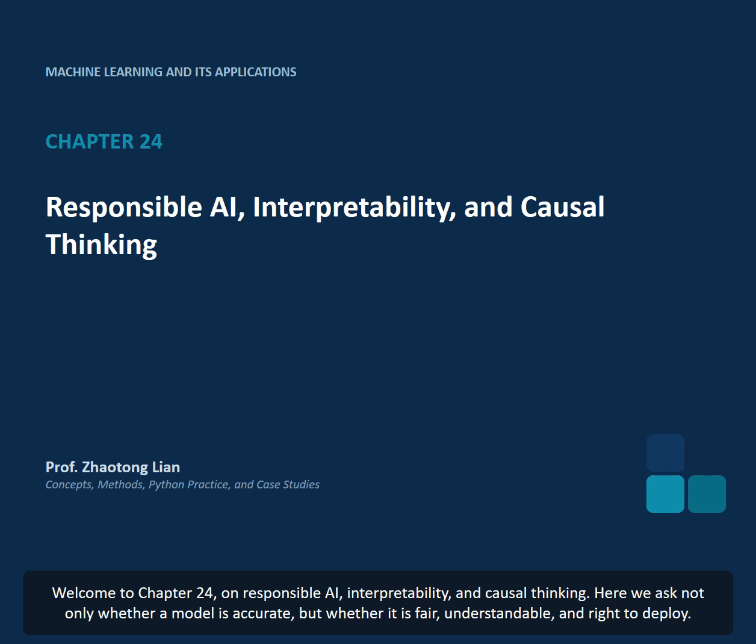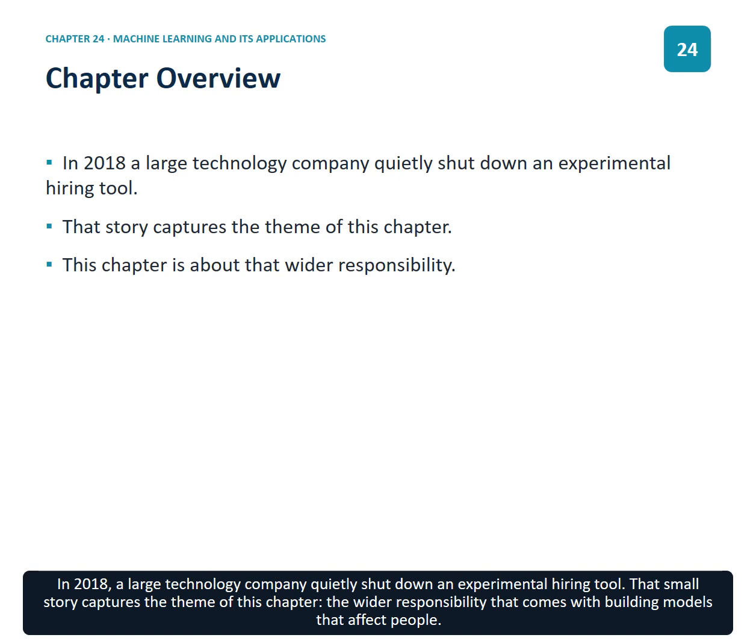Welcome to Chapter 24 on Responsible AI, Interpretability, and Causal Thinking. Here we ask not only whether a model is accurate, but whether it is fair, understandable, and right to deploy. In 2018, a large technology company quietly shut down an experimental hiring tool. That small story captures the theme of this chapter, the wider responsibility that comes with building models that affect people.